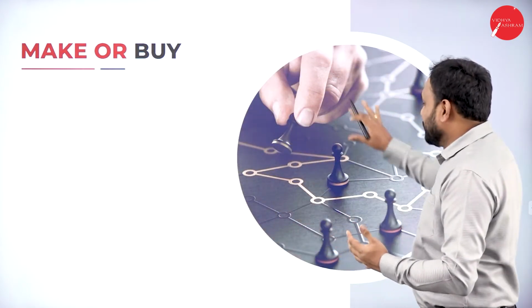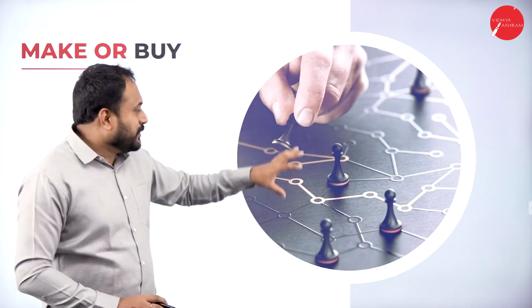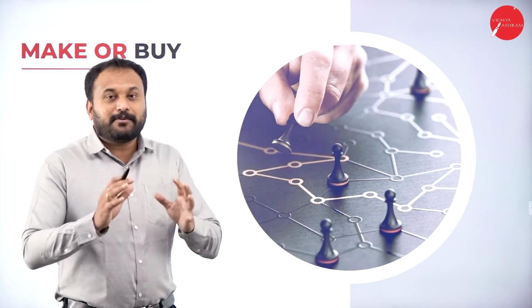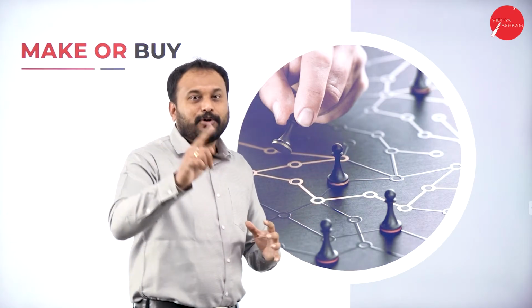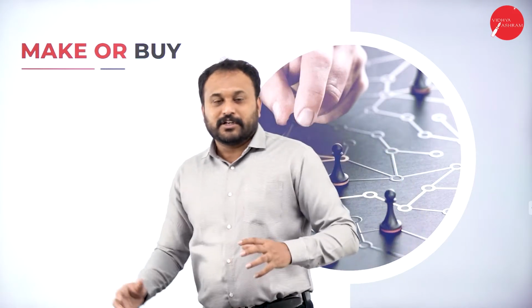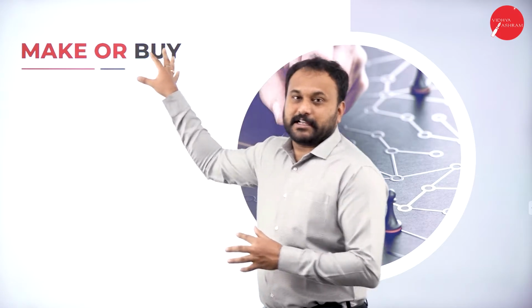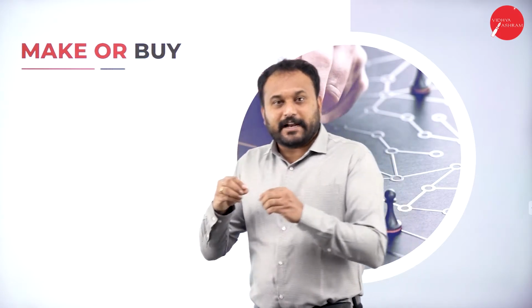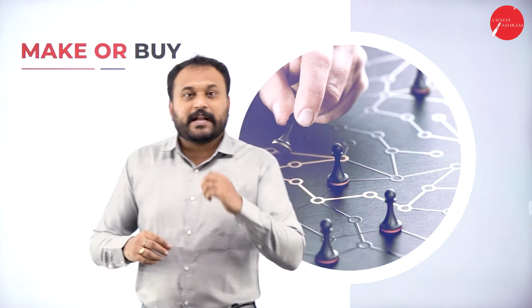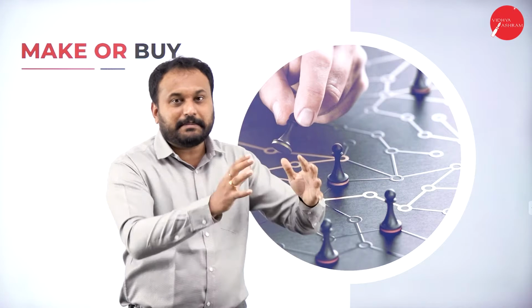So what exactly is a decision? When we go with a kind of decision, that is I'll go for a next move. What exactly my next move would be? You need to decide. When you decide, you have what? Options. If you have only one thing to be done, that is not something called a decision. When you go for decision, you should have alternatives. So here we have two alternatives, that is I'll make the product or I'll buy the product. When I make the product, that means I'll manufacture the product by myself. When I buy, that means I'll procure from somebody else who has already made the product in the market.